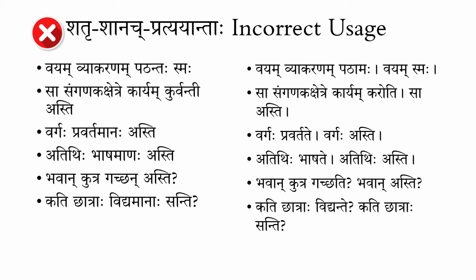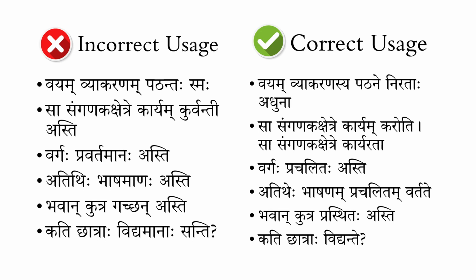So having looked at these sub-sentences which are redundant here, the second part with asti part, let's see how to correctly form the sentences to convey what we want to convey as a present tense here. Now, let's look at how to form the sentences to convey what is thought of as the present continuous